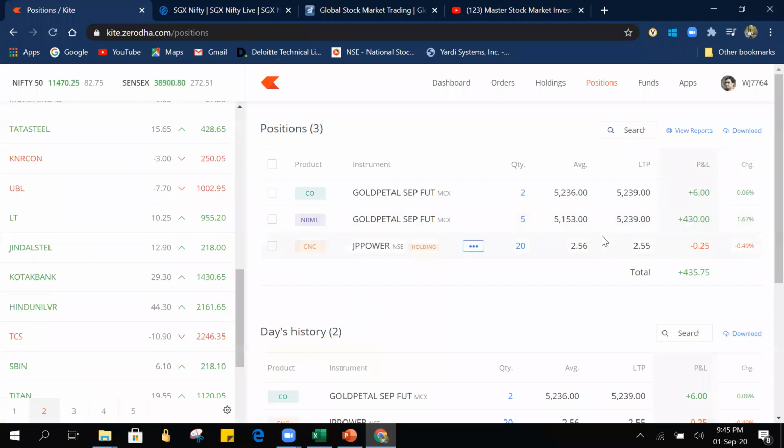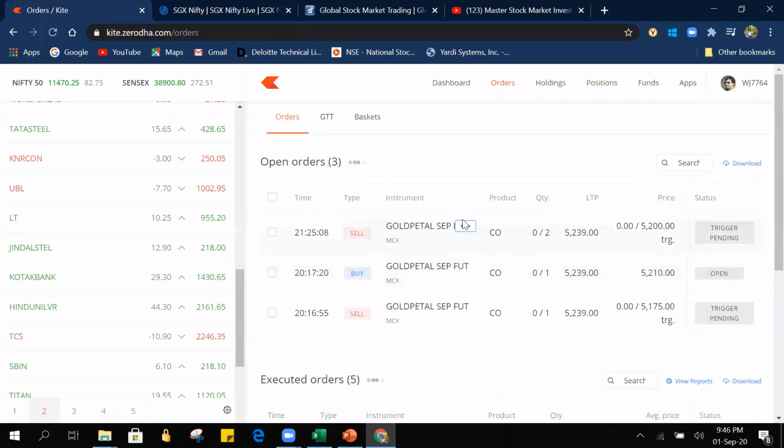So here now you can see that it is in profit for 6 rupees. Now let's say I want to lock this 6 rupees, which means I should change my stop loss to 5239. This will happen only in cover order. It won't happen in any other stop loss orders. As I said, if you give a price that is higher than 5236, it will give you an error. So without any delay, before this turns into loss, let's go and change.